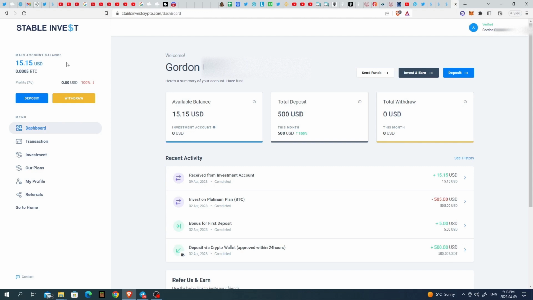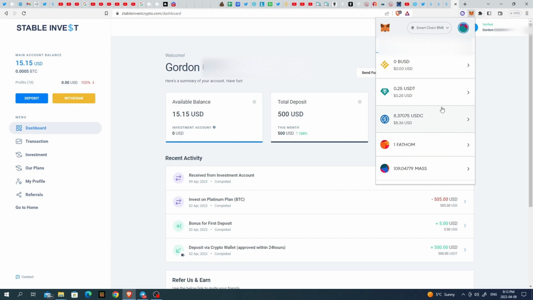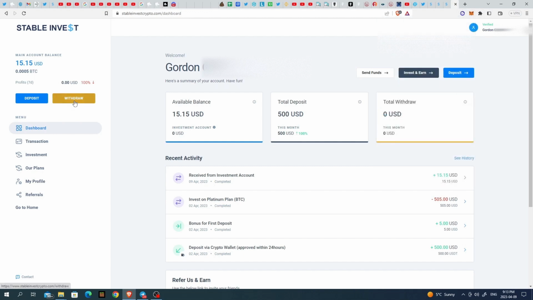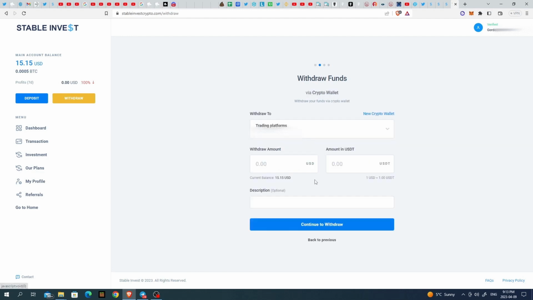So you have $15.15. I'm going to show the withdrawal here, and unfortunately I won't be able to show this coming into my account right away, because this is the trading portfolio account that I have. As you can see here, USDT is what I put in. I have 25 cents. Unfortunately, I won't be able to show this live because it kind of pops in and out. So I'm going to withdraw to a crypto wallet, which you have to set up in your profile. I already have a crypto wallet set up, so I'm going to withdraw this one as well. I'm going to put the $15.15 in there and get that in USDT.